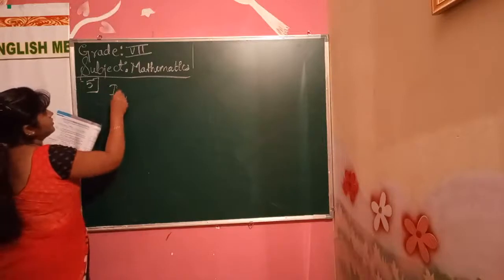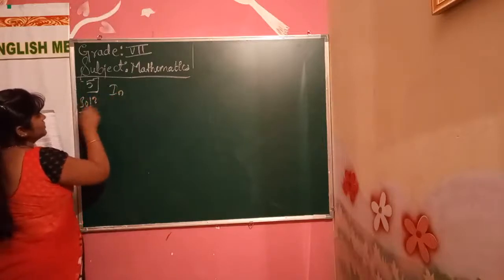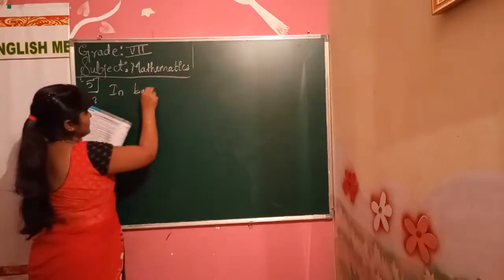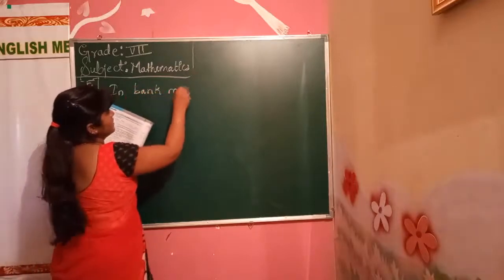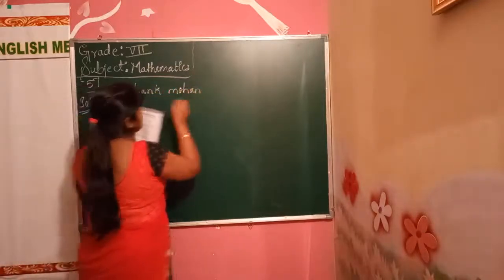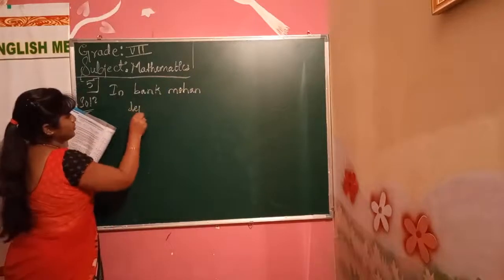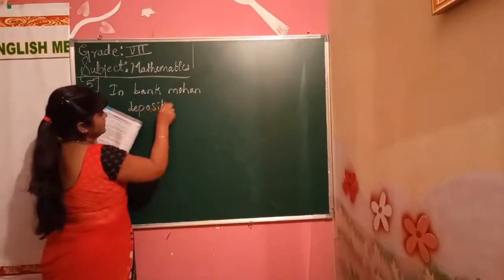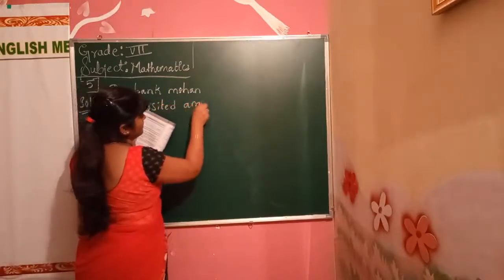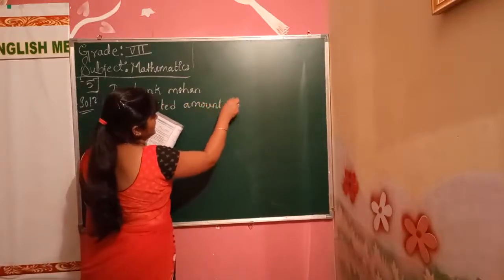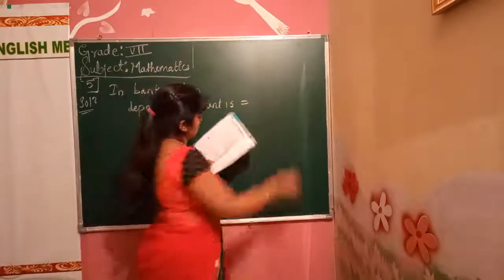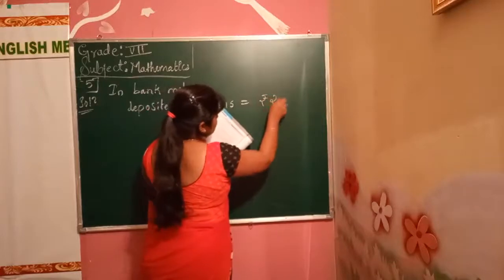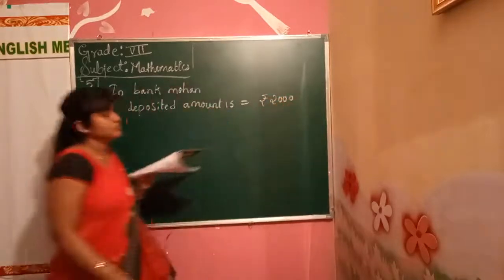In bank, Mohan deposited amount is equal to how much he deposited? Rupees 2,000. Okay.